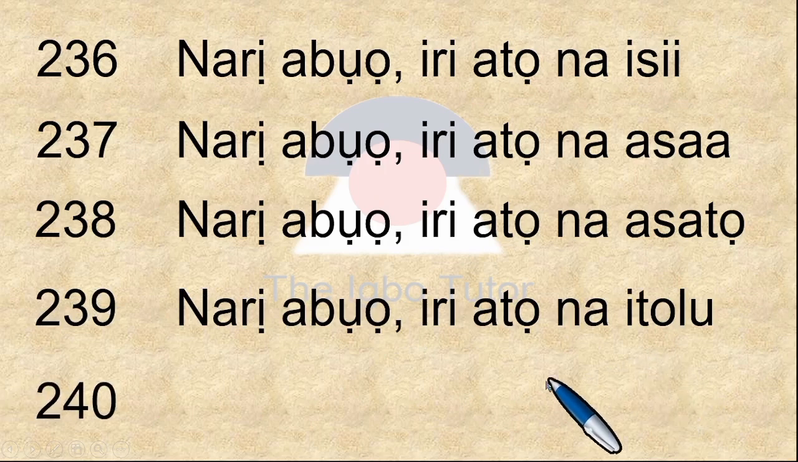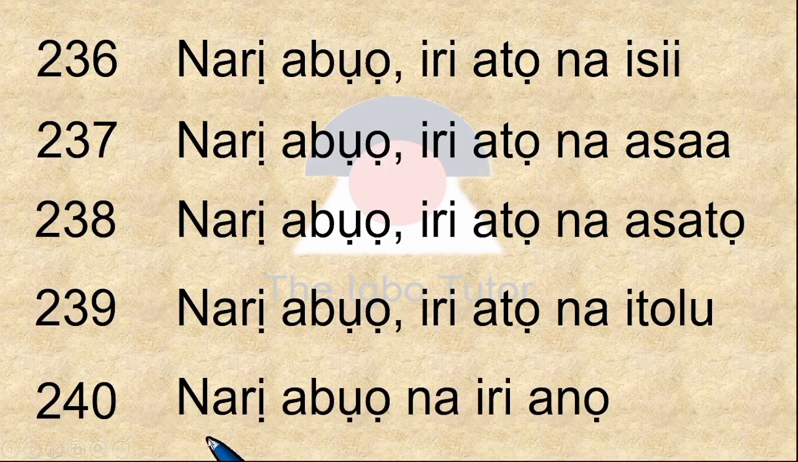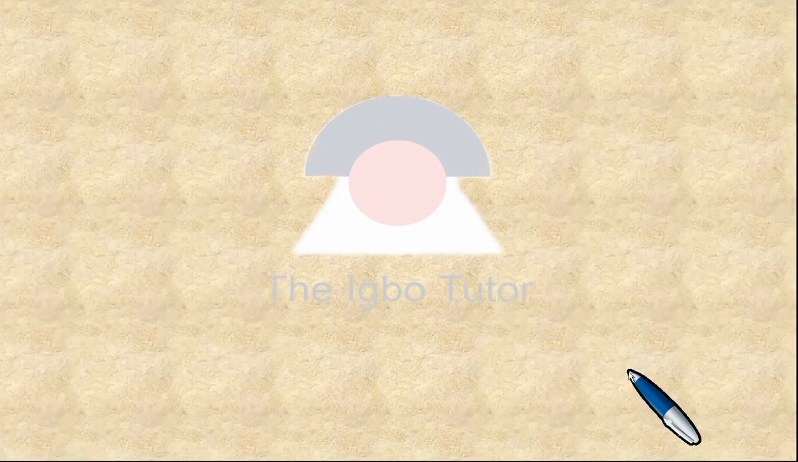240 is narị abụọ na iri anọ. Narị abụọ, of course you know, 200, na and iri, 10 in four places, anọ. So this is 200 and 10 in four places, 40. Move on to the next page.